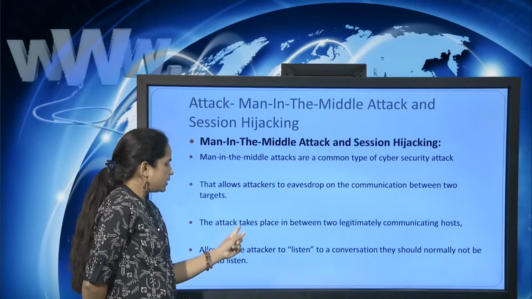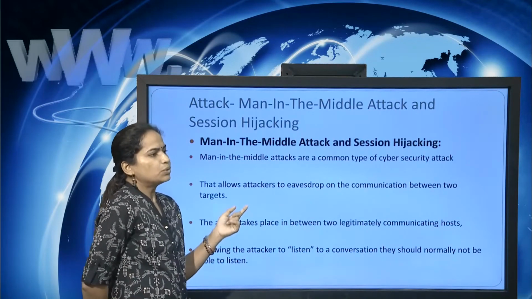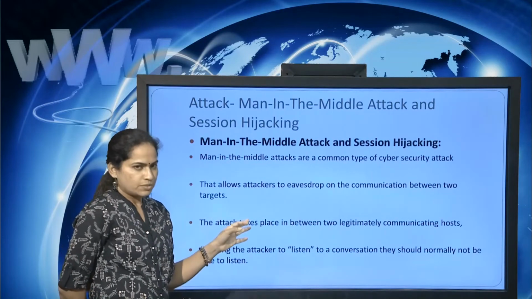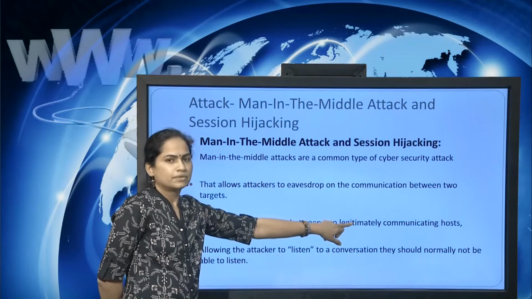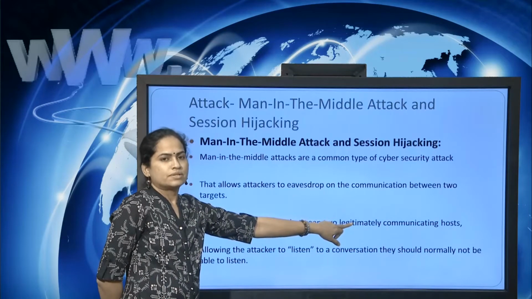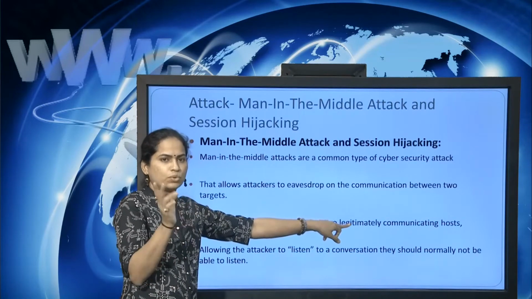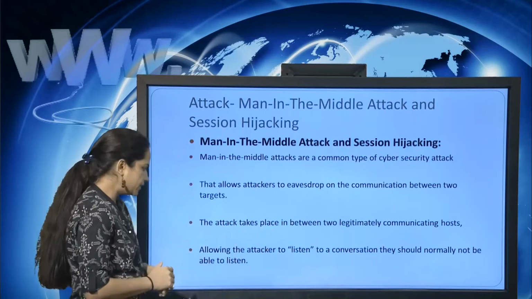The attack takes place between two legitimately communicating hosts. Such attacks occur where we have legitimate users, meaning authorized users, at both sites.